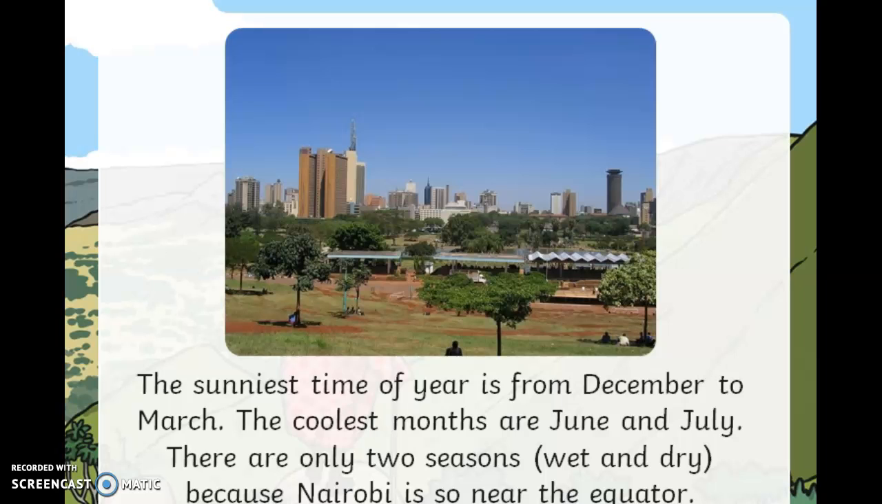In Kenya, the sunniest time of year is from December to March. The coolest months are June and July. There are only 2 seasons, the wet season and the dry season. And this is because Nairobi is so near the equator. Do you remember what I said the equator was? It was that imaginary line that goes across the center of the earth. So in Ireland, from December to March, it's our least sunny time and it's our least warm time. In Kenya, it's the opposite.